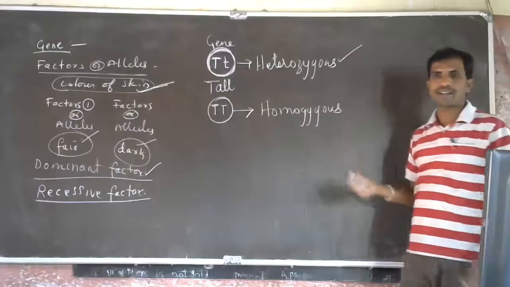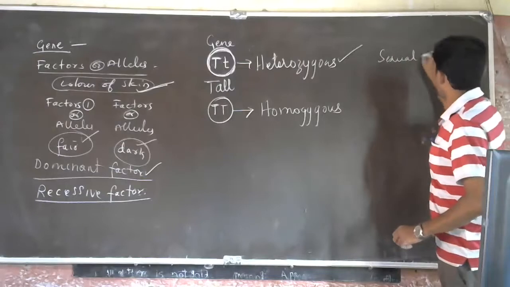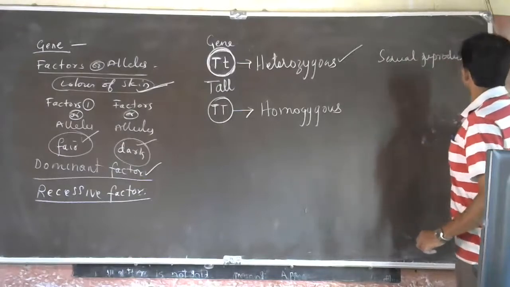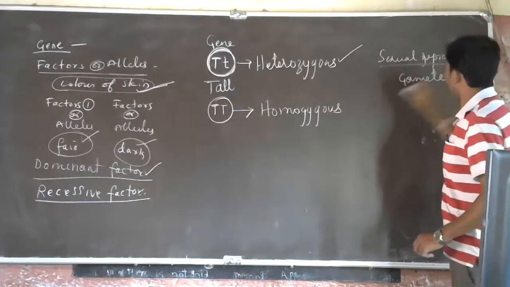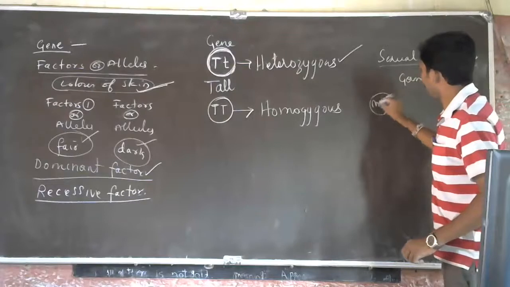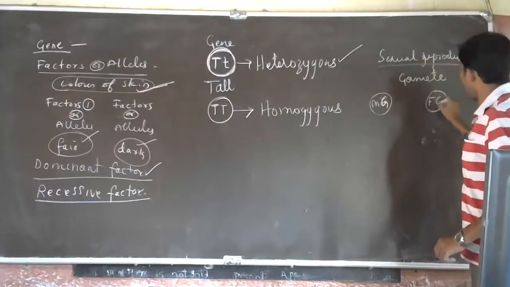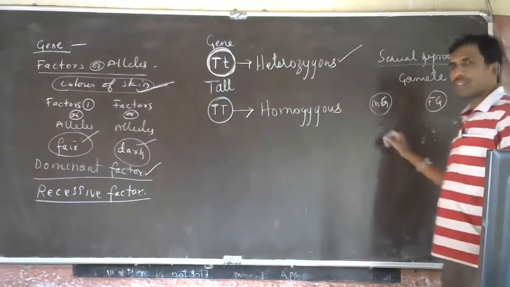Is it clear? So already you know that during sexual reproduction, gametes are produced, male gamete and female gamete. Understood?